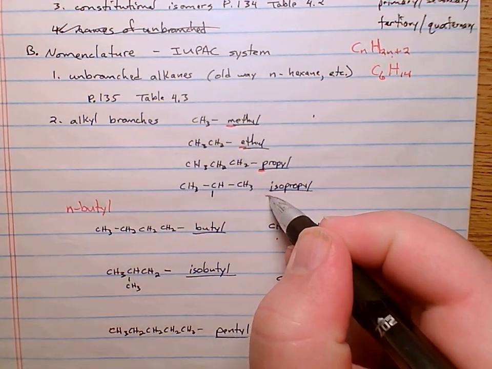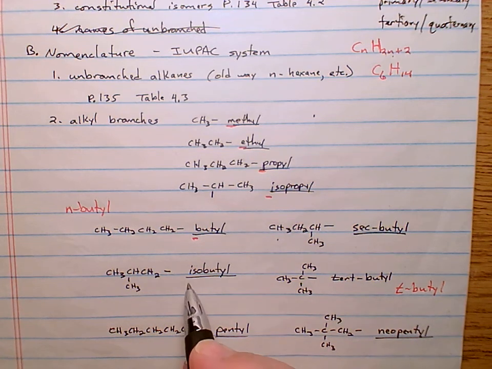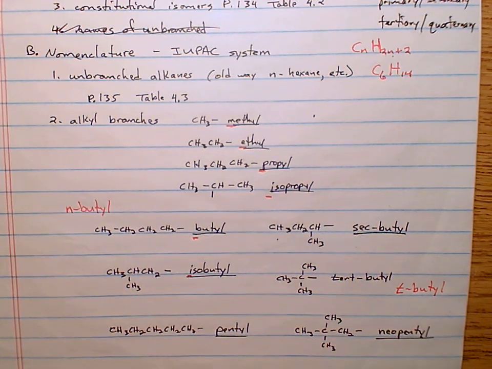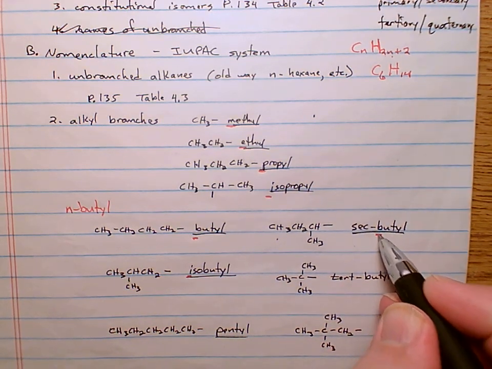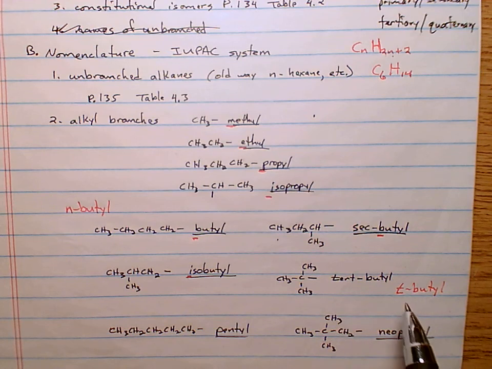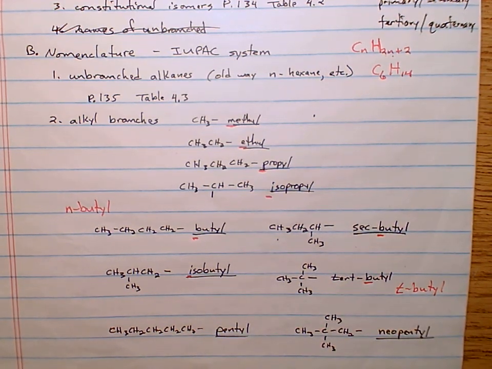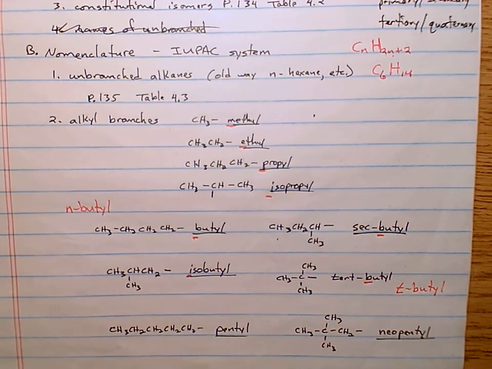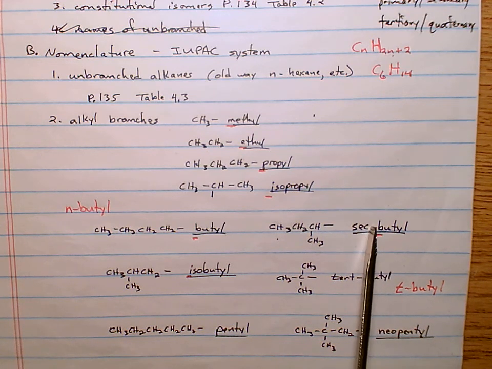Isopropyl starts with I. Butyl starts with B. Isobutyl starts with I. Sec-butyl starts with B. Tert-butyl starts with B. Question. Why do the isos start with I, but the sec and the tert start with B? Can you see? The answer is this hyphen.